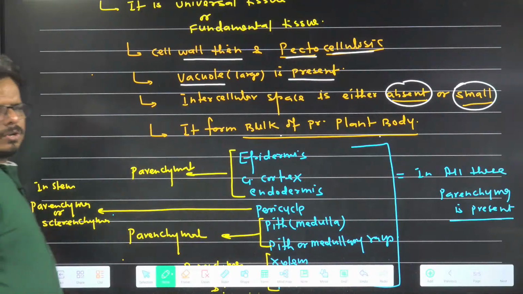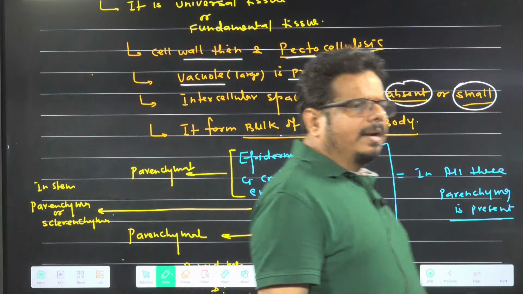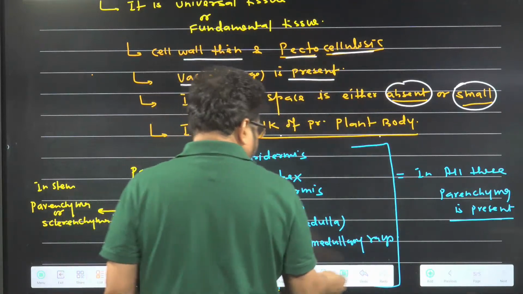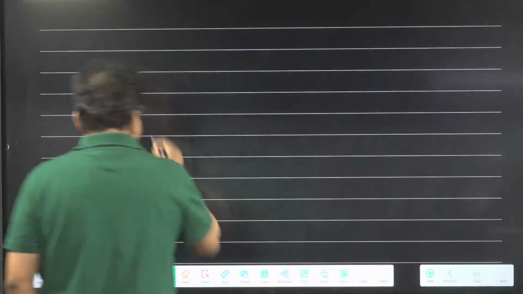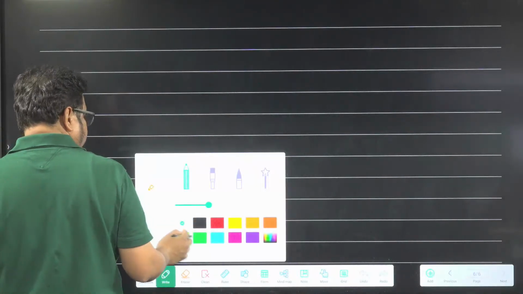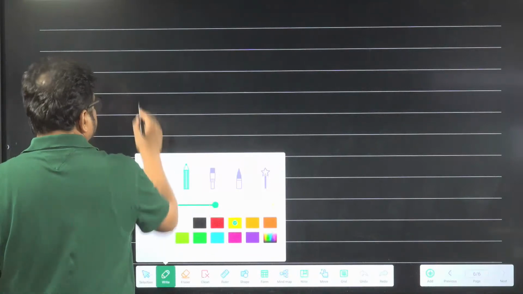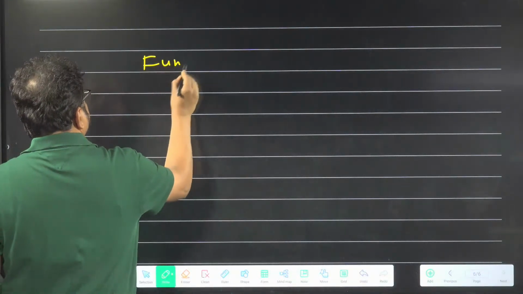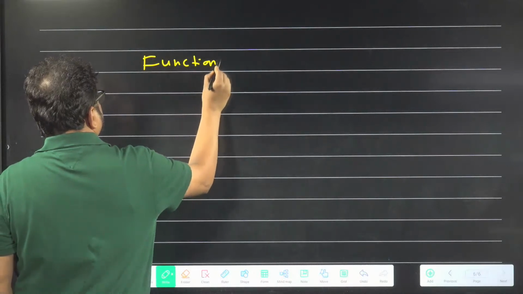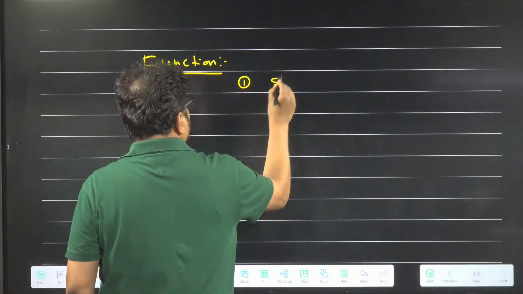Getting the idea or not? Now we are going to talk about the function of parenchyma. Have a look. So the first function I am writing is storage of food.